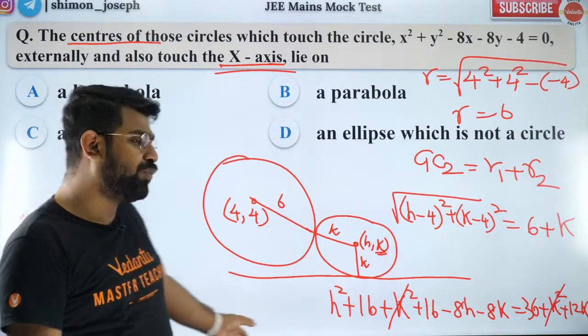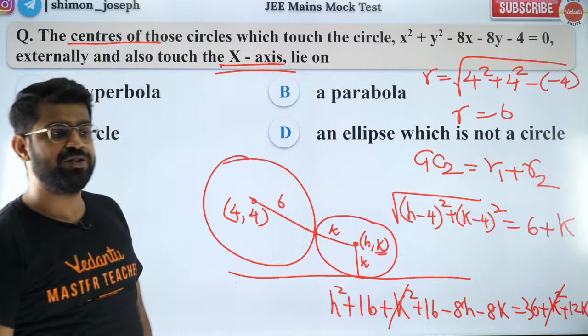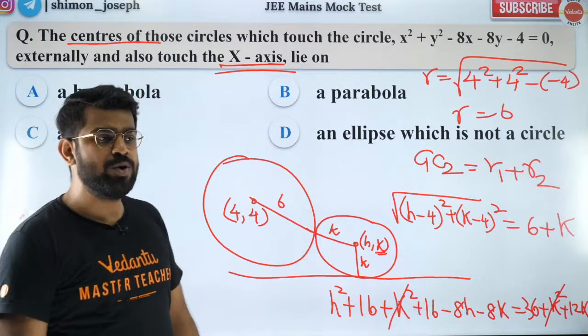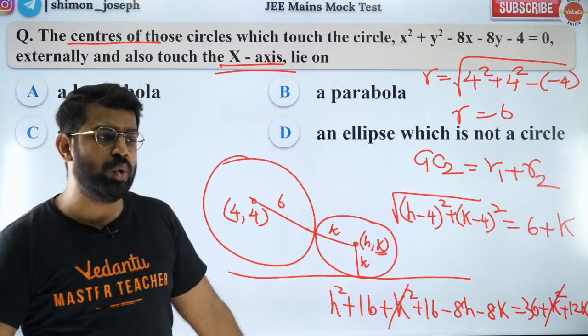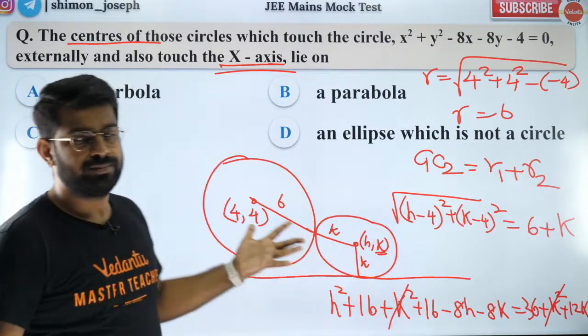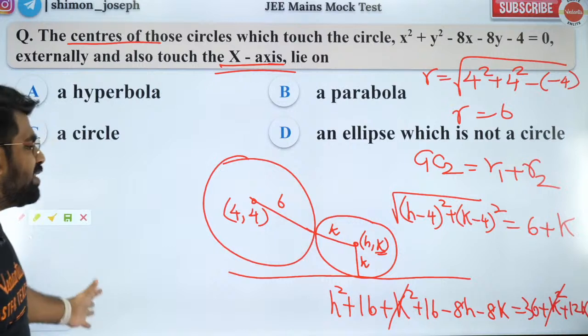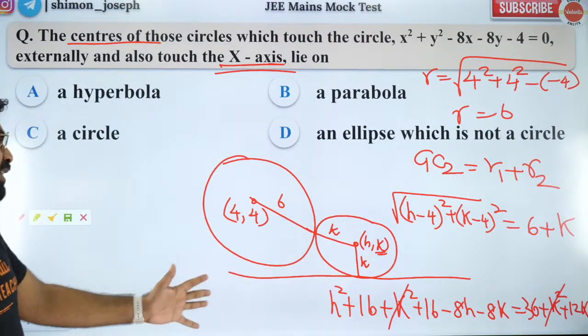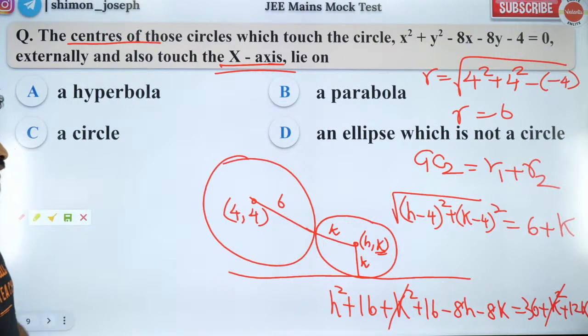I'll get a very beautiful expression which you guys can solve. Are you all happy with it? Everybody cool? No doubts? So this will be a parabola. I hope all of you can see that. Nothing special, nothing great. Very simple one.